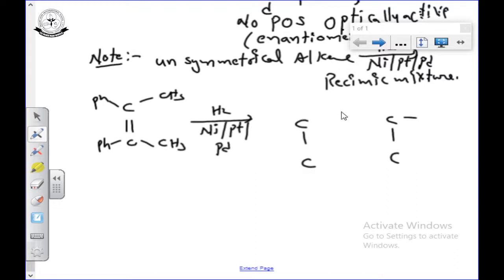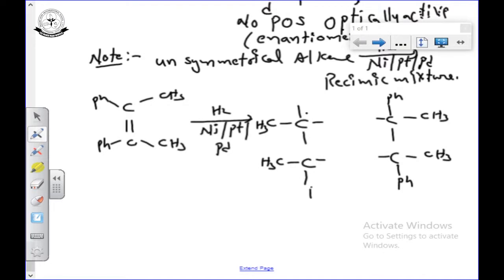First, I am taking the CH3 first compound on left side, cis, I am taking here CH3, remaining will be, this is pH, here there is a hydrogen.